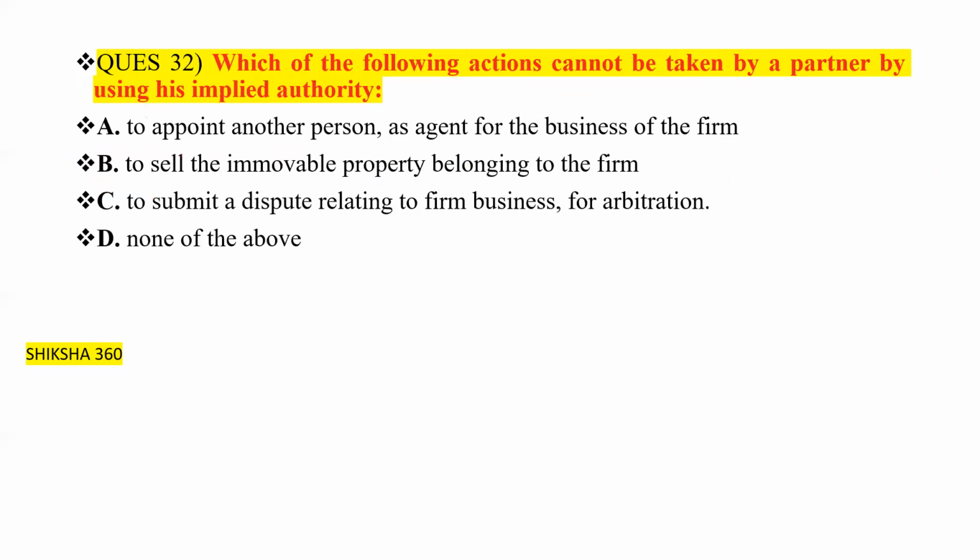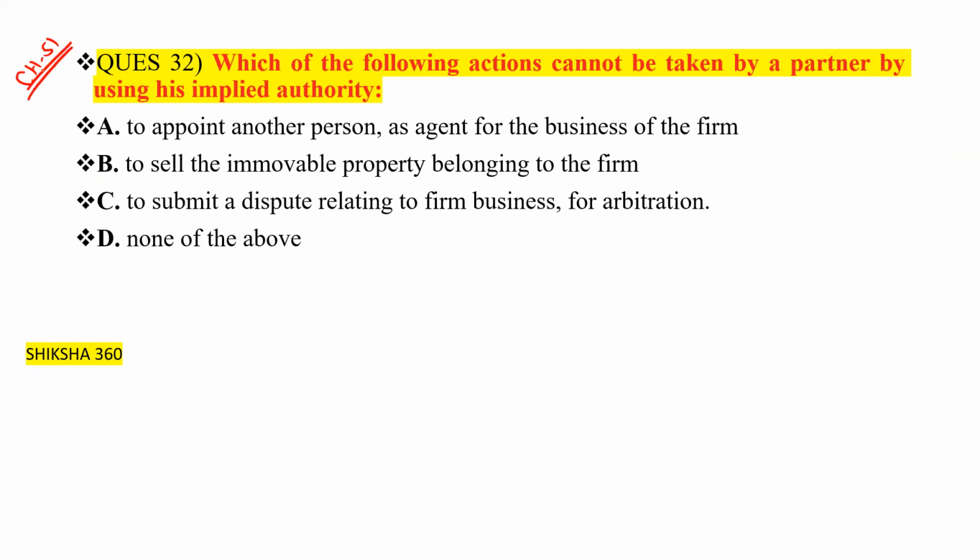Now move to the last question of our today's discussion. Which of the following actions cannot be taken by a partner by using his implied authority? So these are all the functions, basically what a partner can do as given by the implied authority, as per the power. This is from chapter number 51.